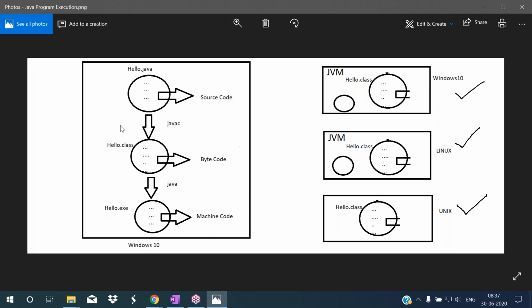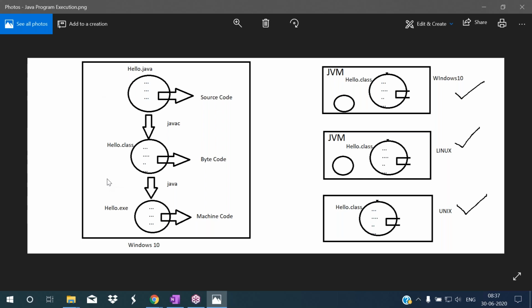Now this machine has Windows 10, so this exe file has Windows 10's machine code. Now this is the software, the application developed in Java, developed in this machine.